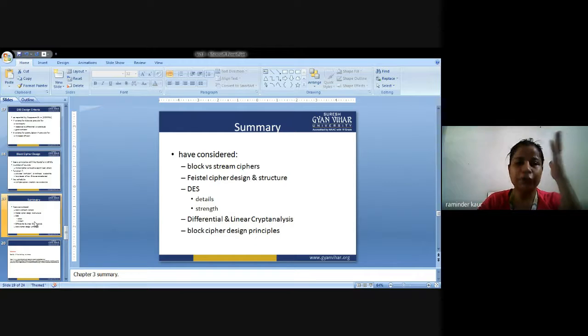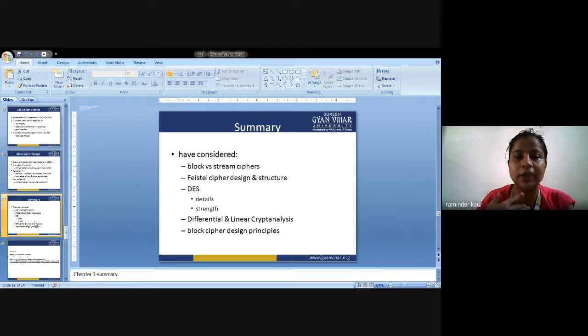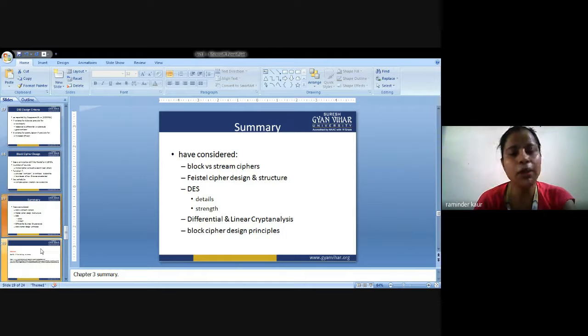So this was all about DES in an abstract manner. If you have any query regarding DES, because I took two lectures about DES. One was about the briefing of the DES, what actually DES comprises of. And today we studied various cryptanalysis attacks, differential cryptanalysis, linear cryptanalysis, what is the strength of the DES, and what are the underlying design principles of the DES. So if you have any query about the same, you can ask me. I am giving you the time of 2 to 3 minutes. Have a look at all the slides that I have discussed so far.